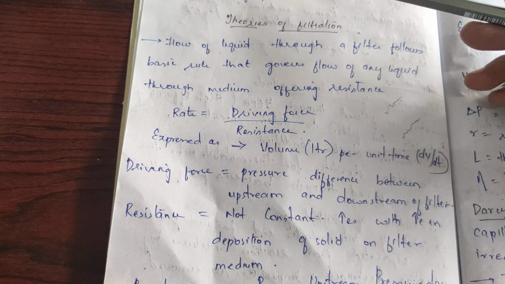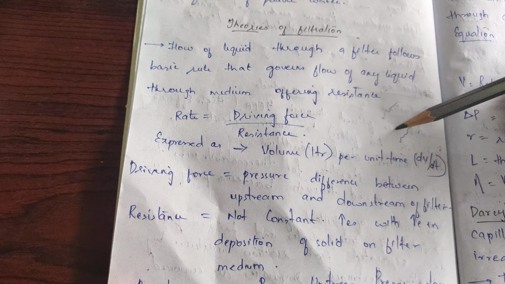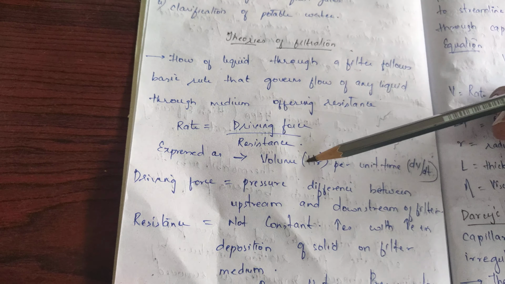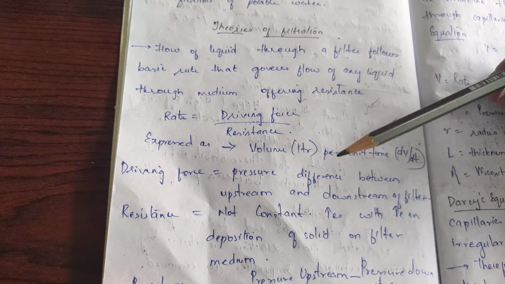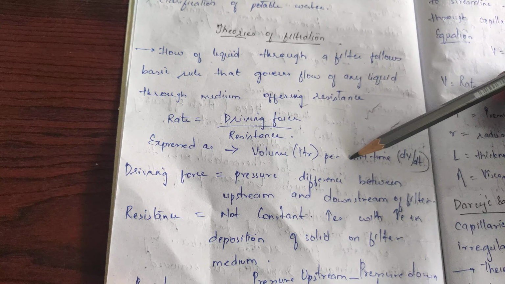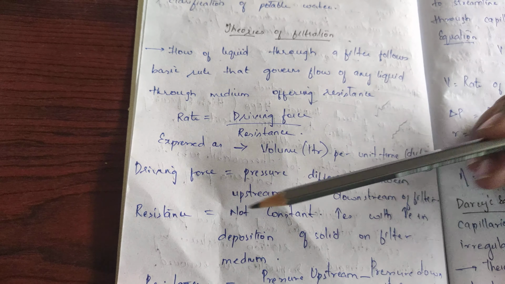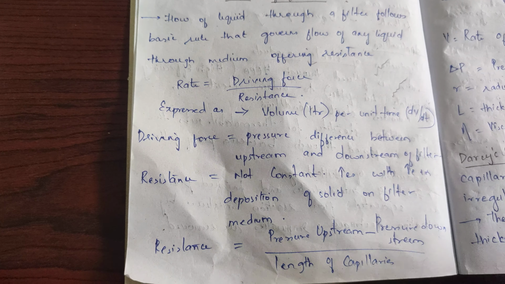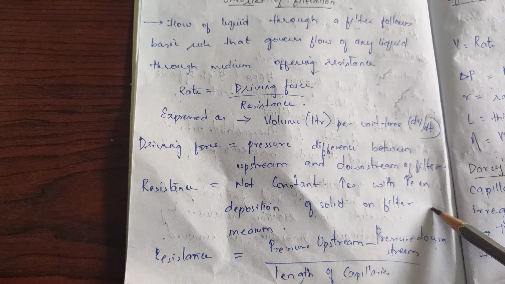It will increase with the increase in the deposition of the liquid on the filter medium. So filtration rate is equal to driving force by resistance. Driving force is nothing but the pressure difference between the upstream and downstream of the filter, and resistance is not constant. It will increase and decrease with the deposition of the solid in the filter medium.